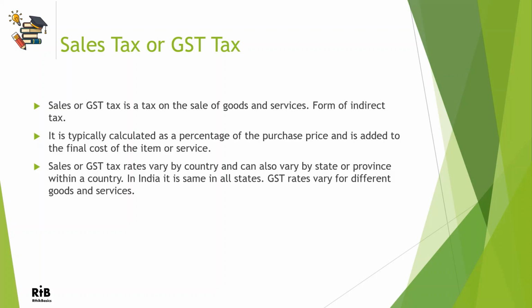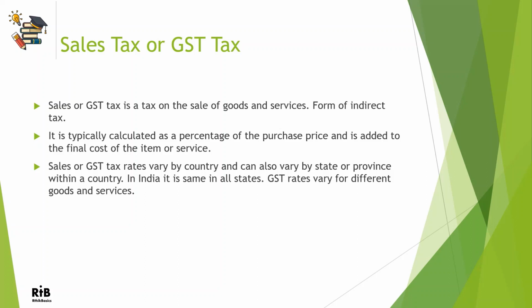GST is applied to services as well, like TV subscription, consultation services, and so on. It is typically calculated as a percentage of the purchase price and is added to the final cost of the item or the service that you're buying. GST rates vary from country to country and for different categories of goods and services.